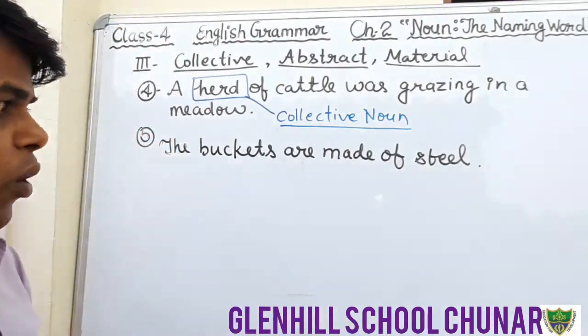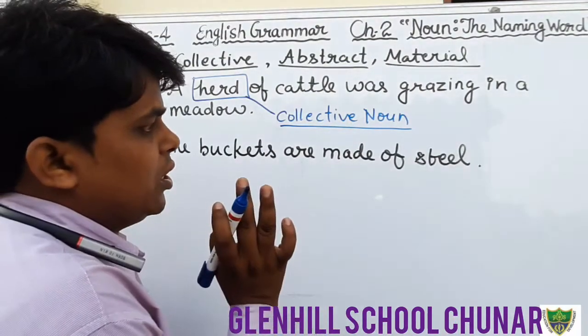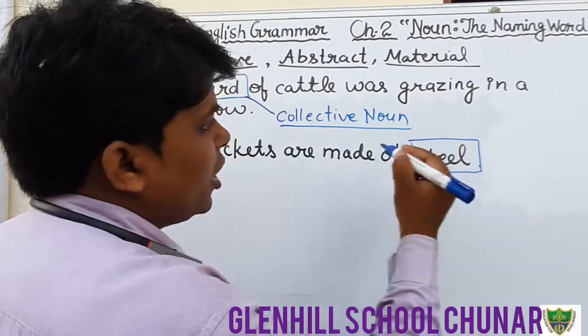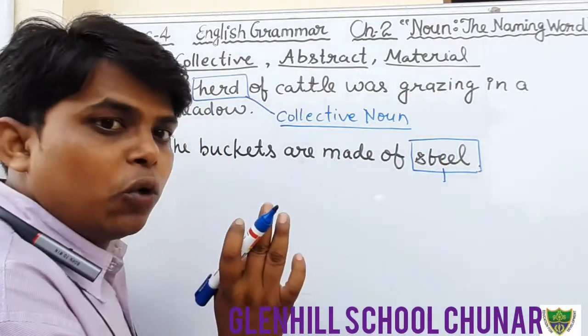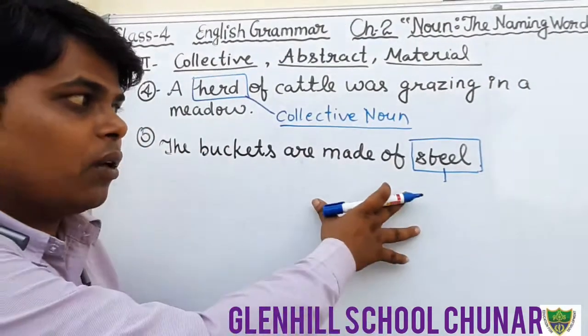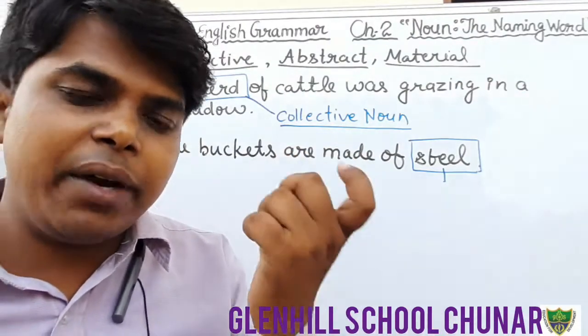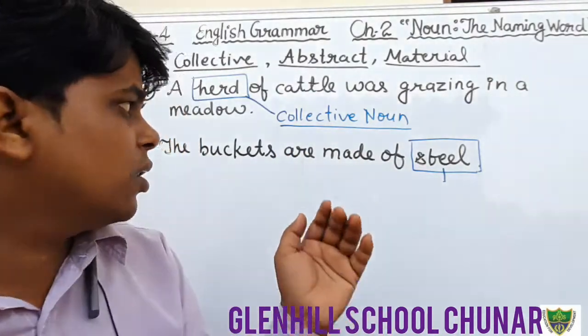Now see, what is the material in this sentence? Material is steel, and what is made of it? The bucket. I have told you gold is a material, by which we can make necklaces, rings, so many ornaments.